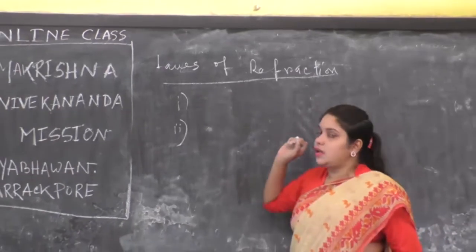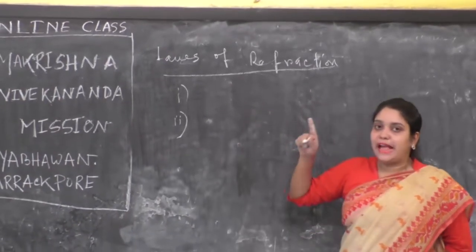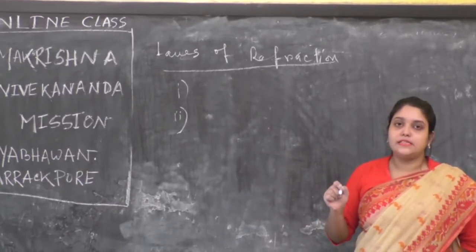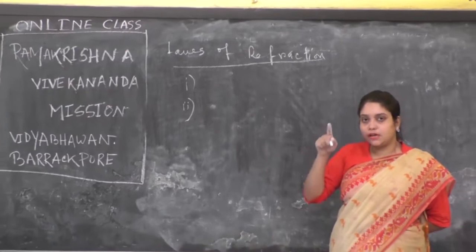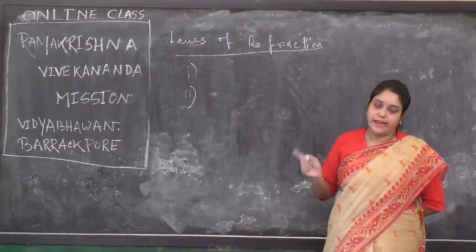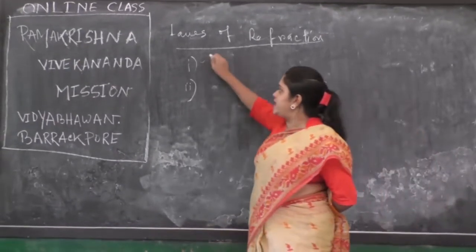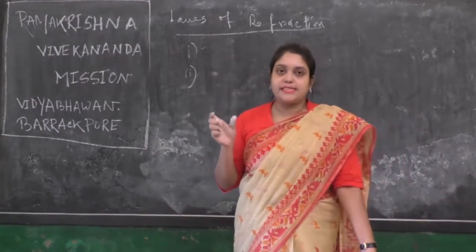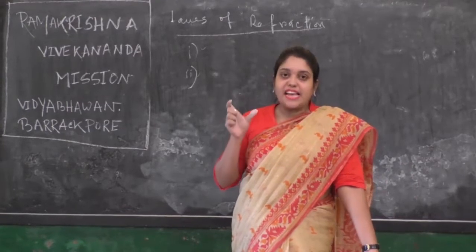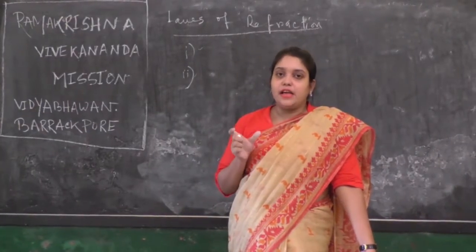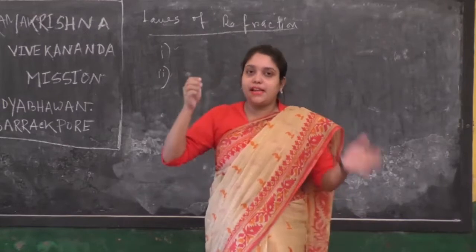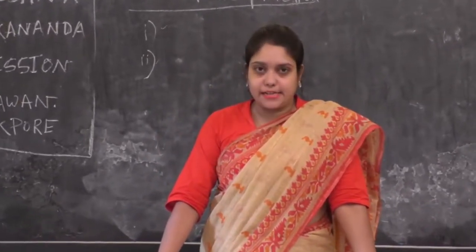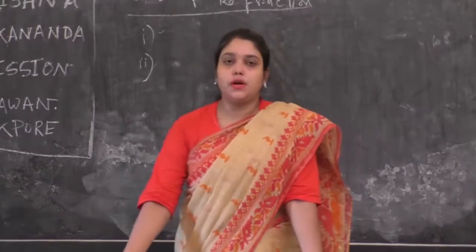Number one, the incident ray, the refracted ray and the normal drawn at the point of incidence on the surface of separation of the two media all lie in the same plane. Number one. And number two says that for a given pair of media and the color of the light is constant,